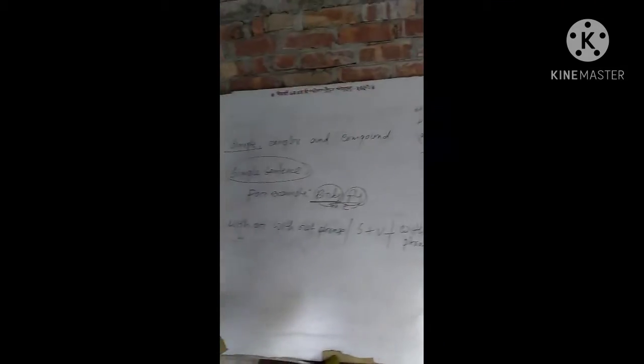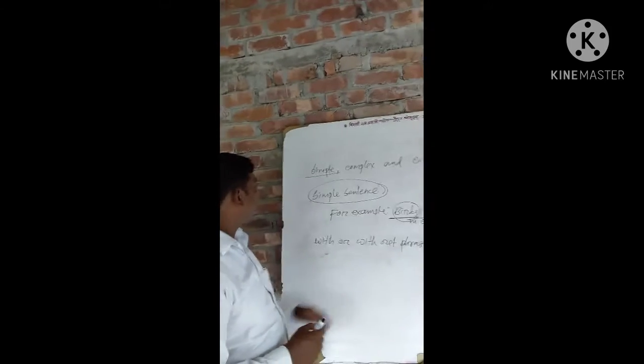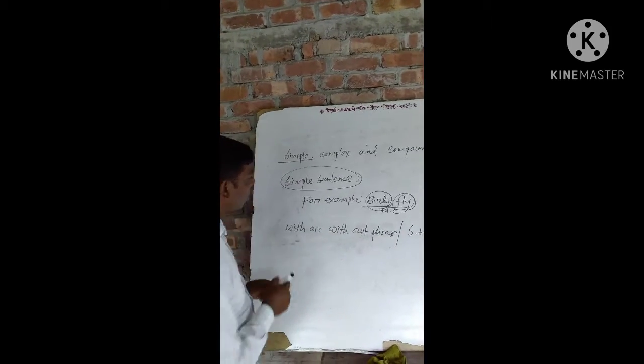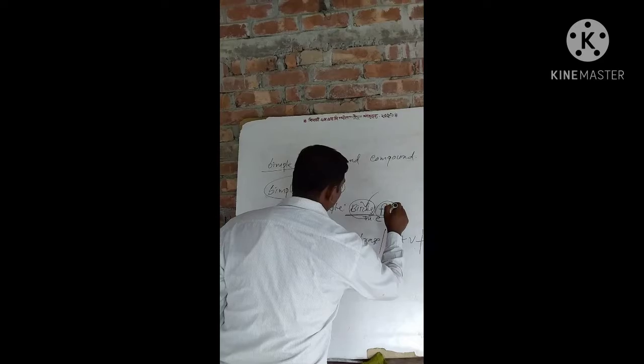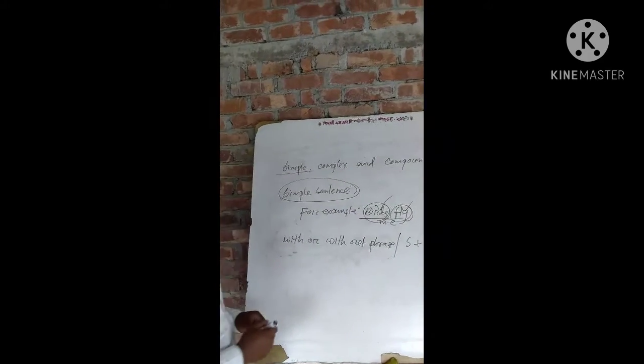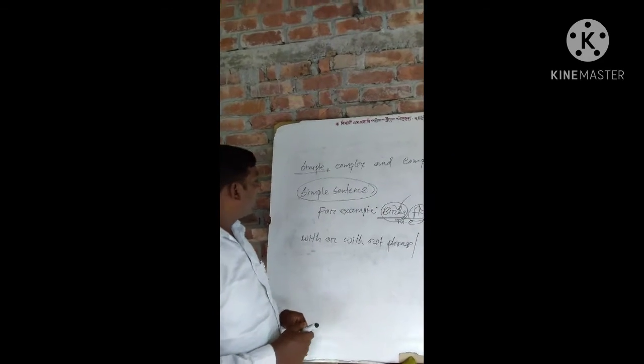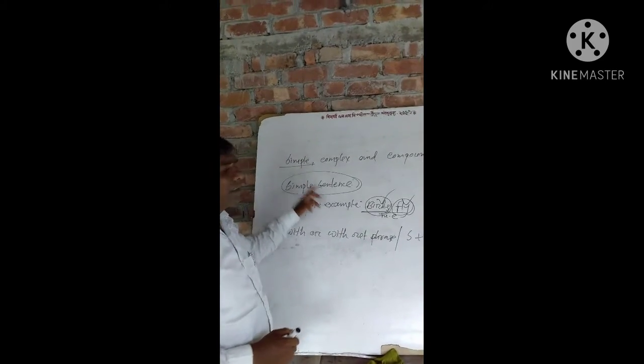Already I informed that a simple sentence is another name for main clause. So here birds is a subject and fly is a verb. So it's a main clause. So we also call it a simple sentence.